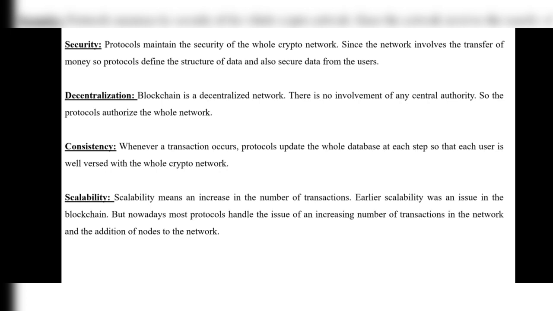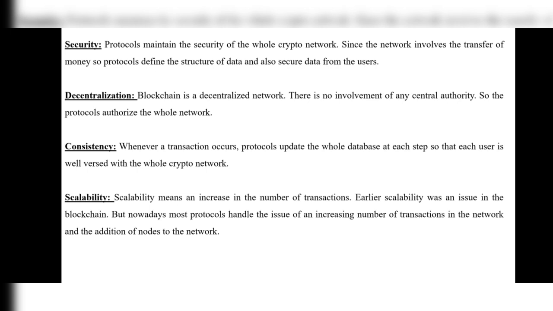And next, scalability. Scalability means an increase in the number of transactions. Earlier, scalability was an issue in blockchain. But nowadays, most protocols handle the issue of an increasing number of transactions. Blockchain technology is not for a small network. It is for a whole network.